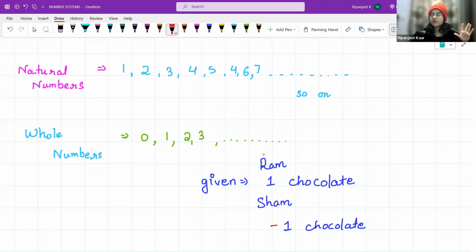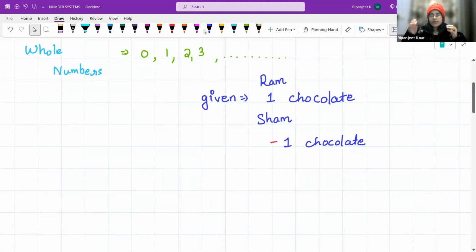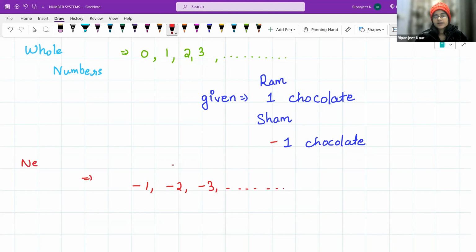So how many chocolates is Ram having? 1. How many chocolates is Sham having? -1. Why -1? Because we wanted to have an expression to represent something which is not our own. Right? So that is how negative numbers came into being. So -1, -2, -3, and so on. What are these called as? These are called negative numbers. Okay, so now we are talking about negative numbers.